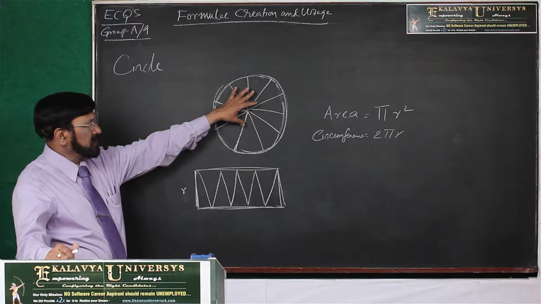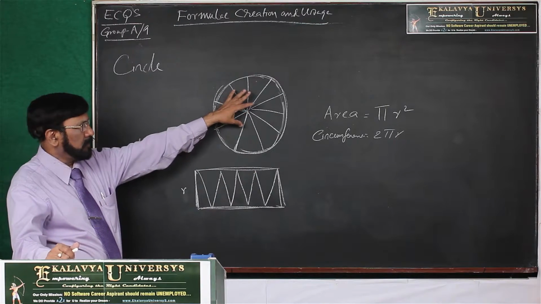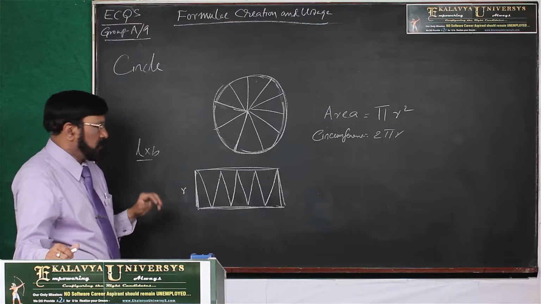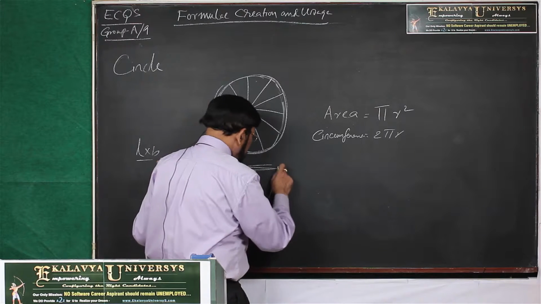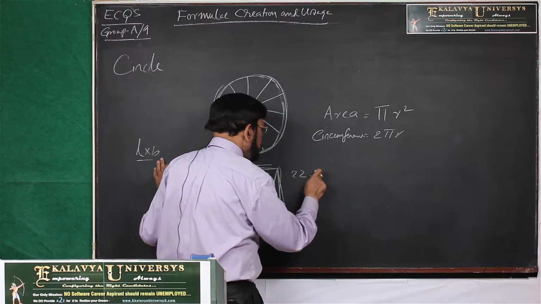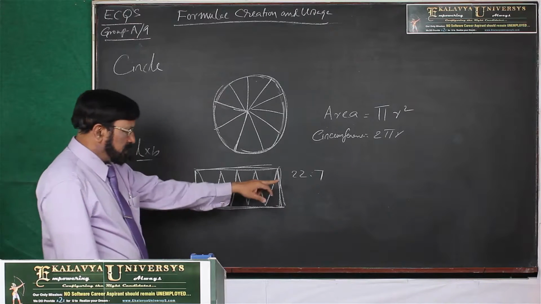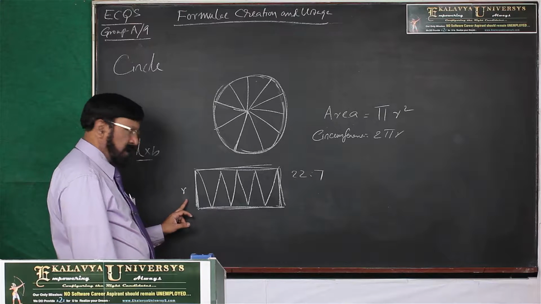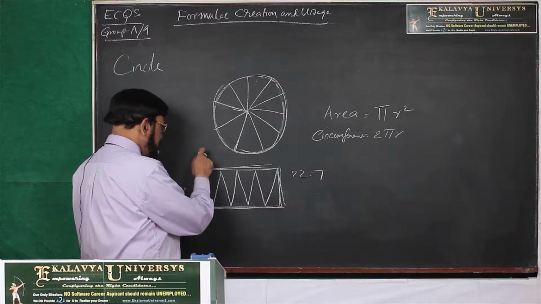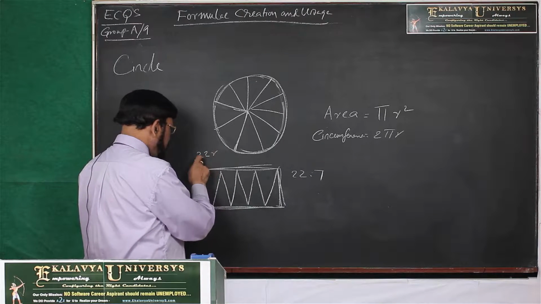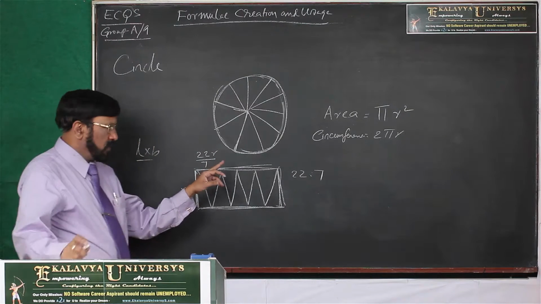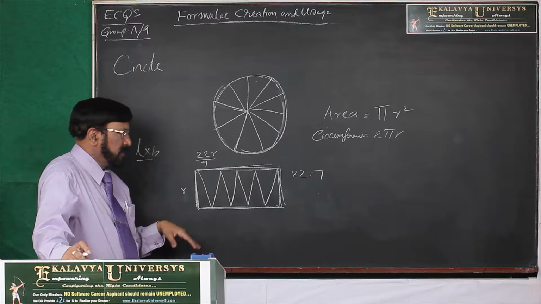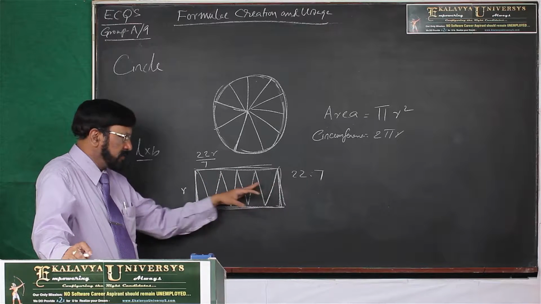Then when they transform a circle into a rectangle, they found a common feature. What is the common feature? This length and breadth are in 22:7 ratio. By that, what can you conclude? Suppose this is R. So what is the size of the length? 22R by 7. So length is 22R by 7, breadth is R. Now we have to find the area of the rectangle.